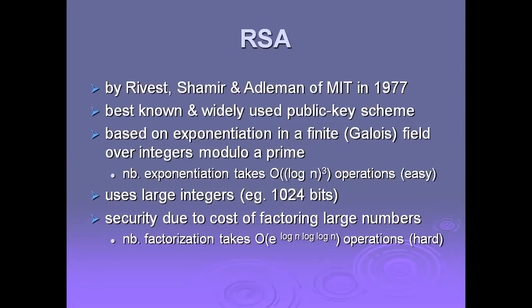How do we provide security? The cost of factoring large numbers. How are we going to take the factorization, and how are we taking the operations? We will see all of these in RSA. It is very widely known as a public key encryption algorithm, developed by these three scientists on the MIT campus in 1977. We will discuss in detail how the public key cryptosystem works.